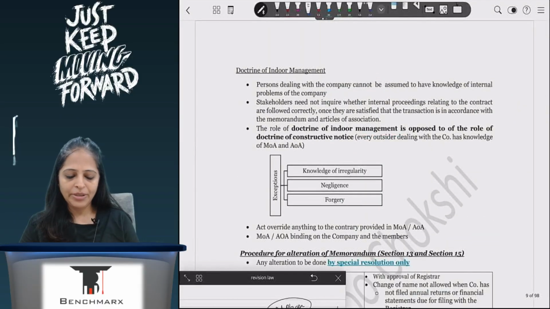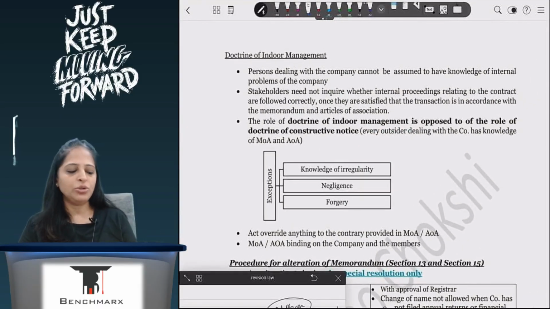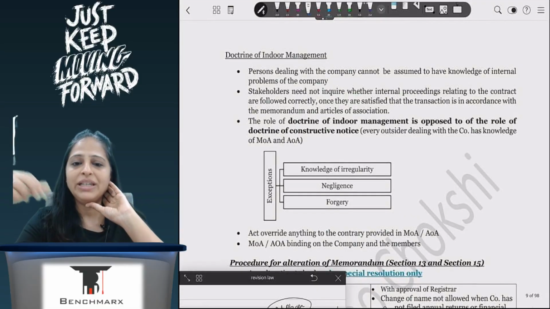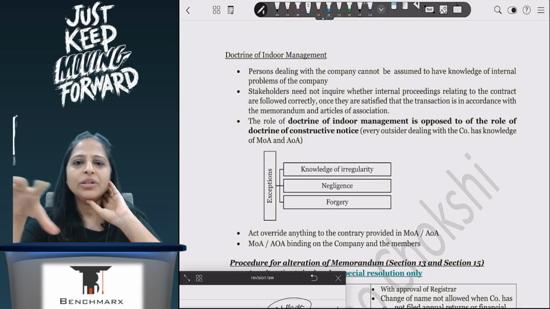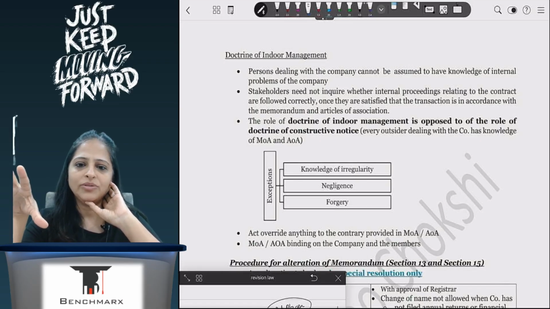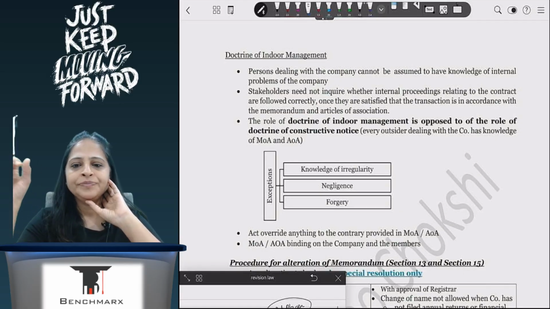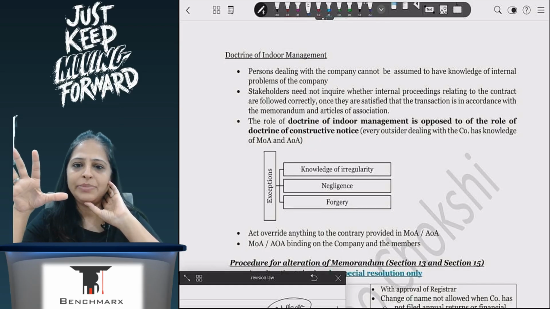Apart from that, there is the doctrine of indoor management, which means that even though it's a public document, and even though there's a doctrine of constructive notice, there is a possibility that whatever internal functioning is required is not done by the company. So outsiders who are dealing with the company do not have knowledge of the internal problems of the company, and they can assume that everything that's required to be done has been done.